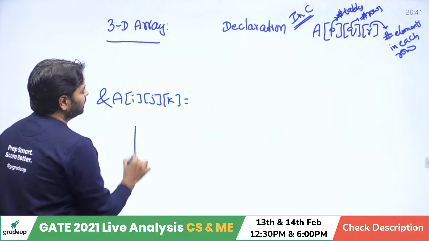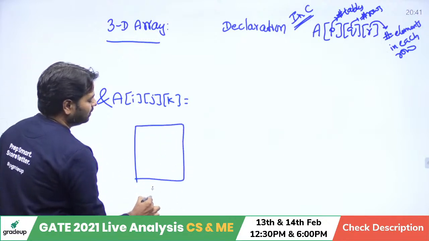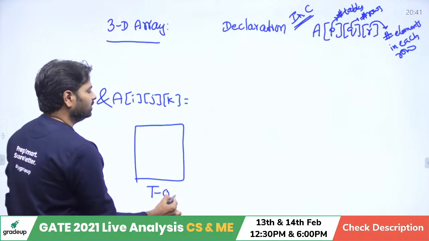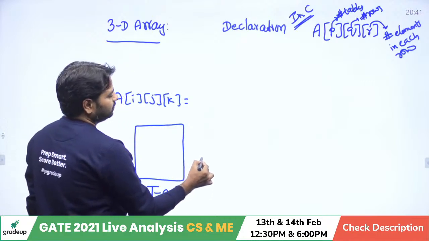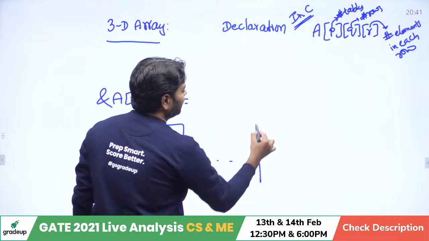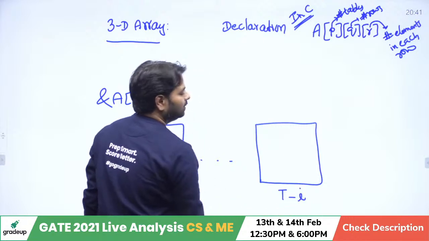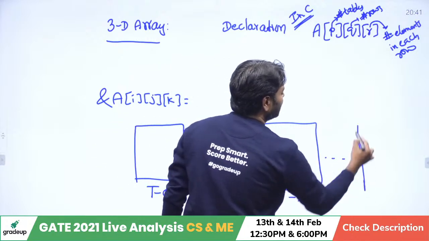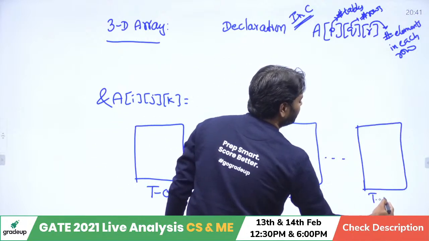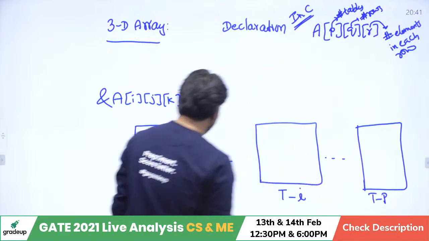And there are P tables. Let's say this is table 1, let's say T0. And let's say this is table I. And we have, let's say, the last one, table P minus 1.